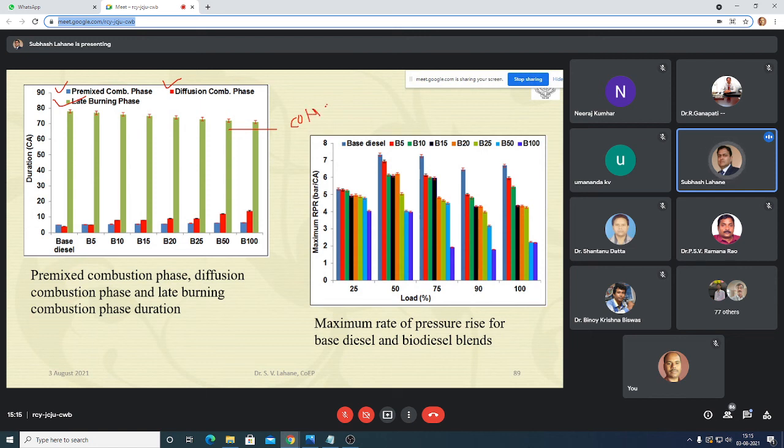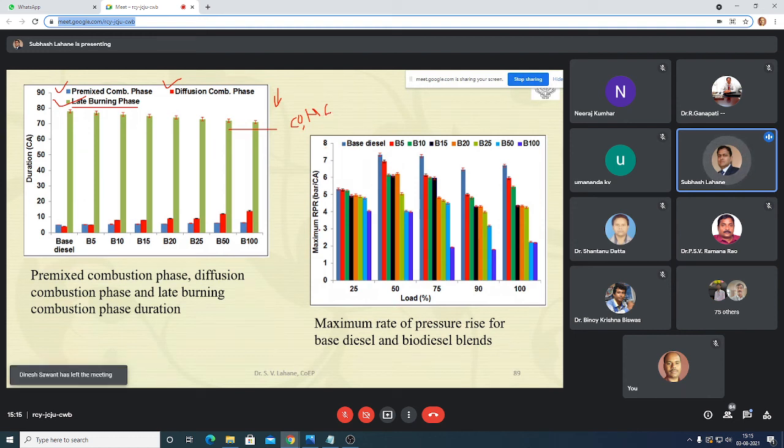CO and HC emission. Late burning phase is responsible for more CO and HC emission. But in case of biodiesel, the late burning phase is reduced, and that's why there will be low CO and HC emission. And even from the physicochemical properties of the biodiesel, it has zero aromatics, so that is also one of the reasons to get low CO and HC emission.